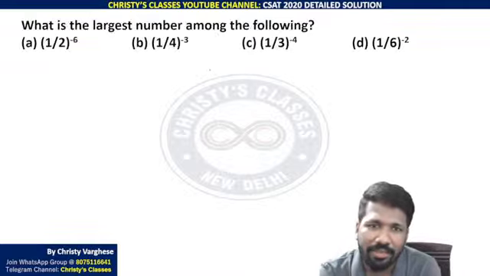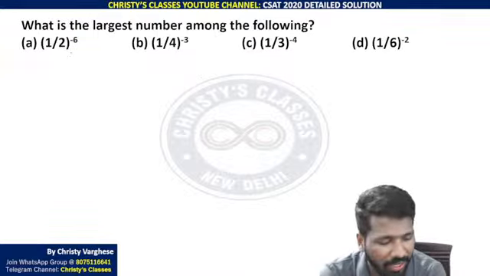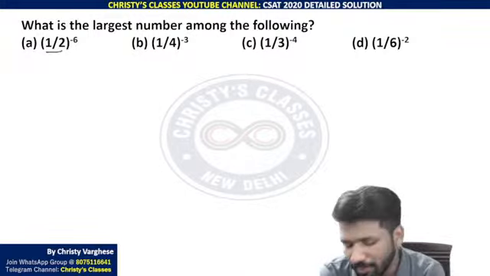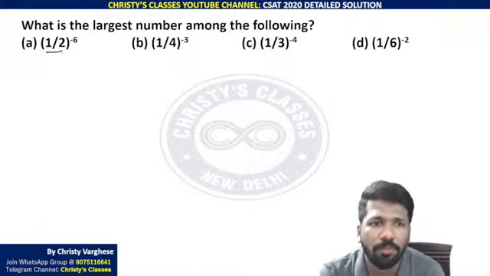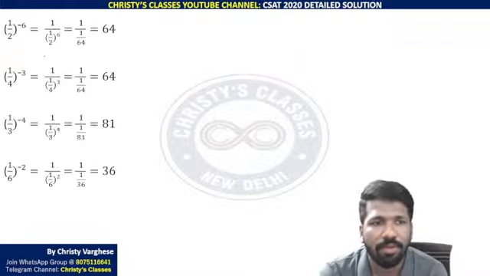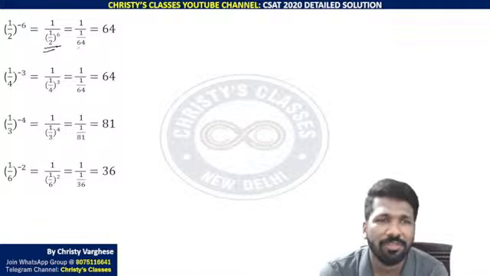And this is again, laws of exponents idea can be easily used, or what is negative power. If you know it, you can do this. 1 by 2 raised to minus 6. What is negative power? Reciprocal of positive power. So 1 by 2 raised to minus 6 means 1 by 1 by 2 raised to 6, which is 2 raised to 6 itself.